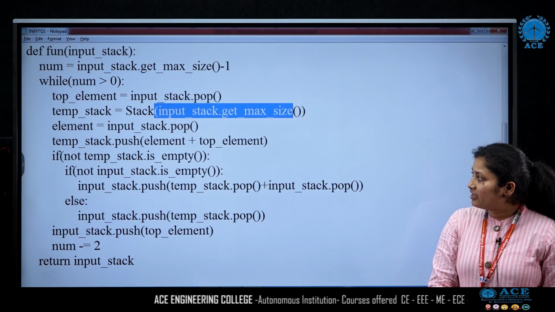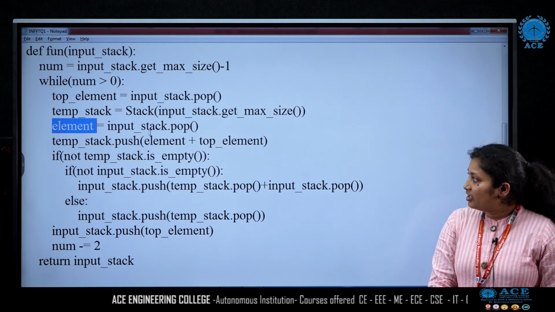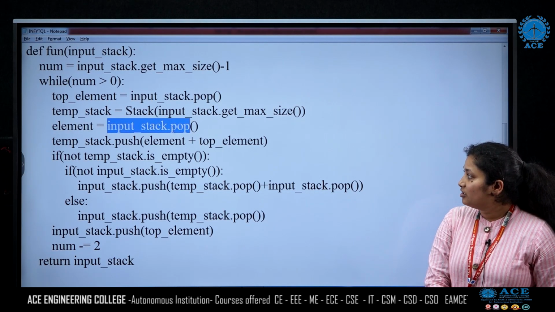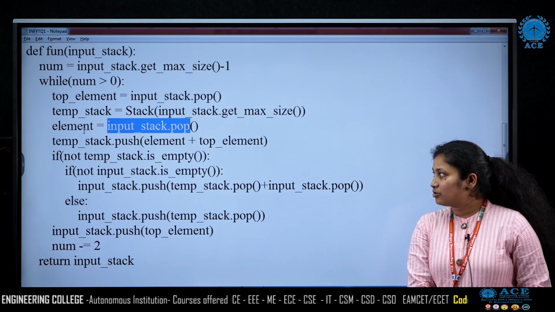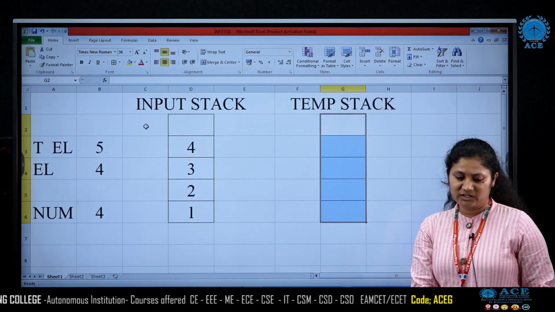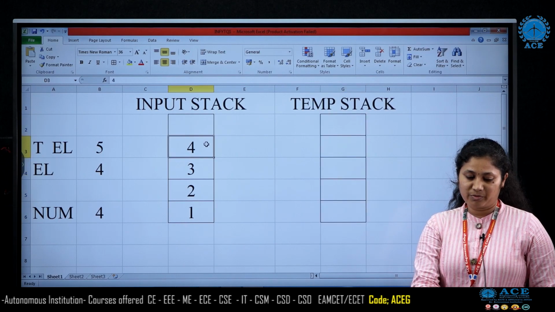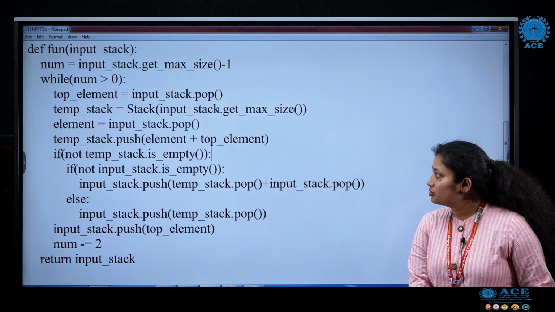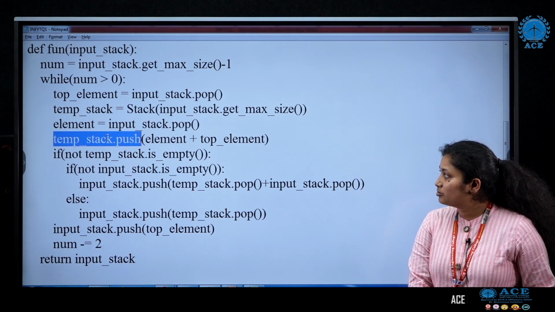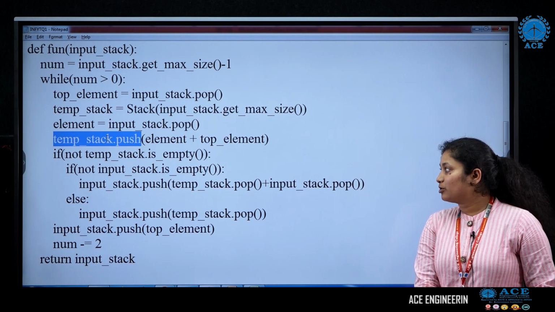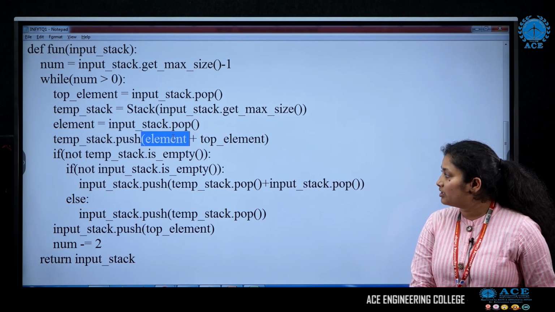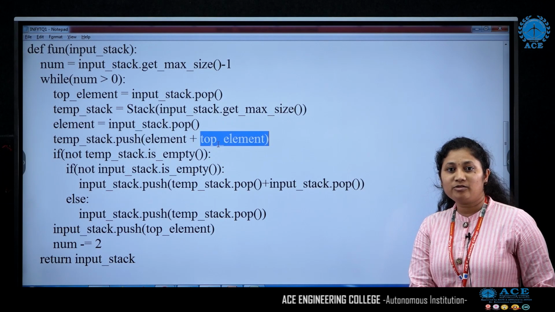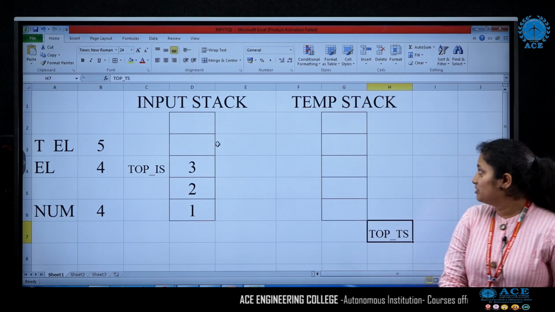Now next, one more variable, element. We are going to store the next item from the input stack, so we pop that and store it in element. Now what is on top of the stack? 4. So we pop it and store it in element. Now we are going to push an element to the temporary stack. That is the sum of the values in element and top element, and we push it to the temporary stack.